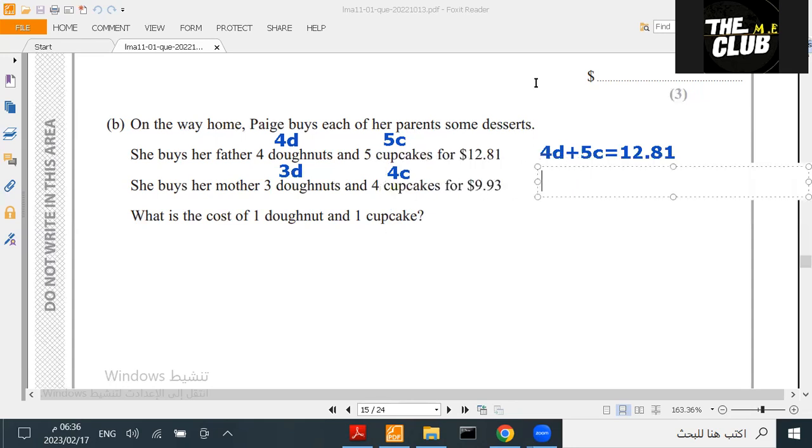So I'm going to say 3D plus 4C equals 9.93. Now we have 2 equations. What is the cost of 1 donut and 1 cupcake? So we need to find 1 donut and 1 cupcake. Same idea as we did before.